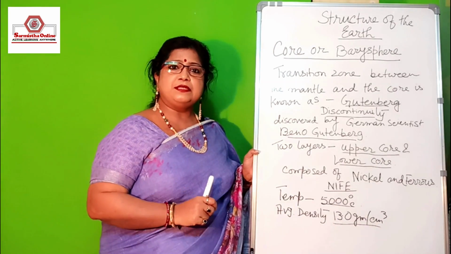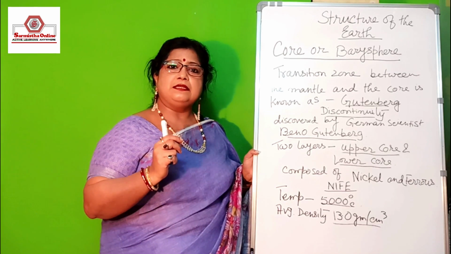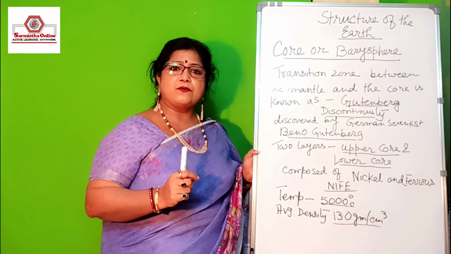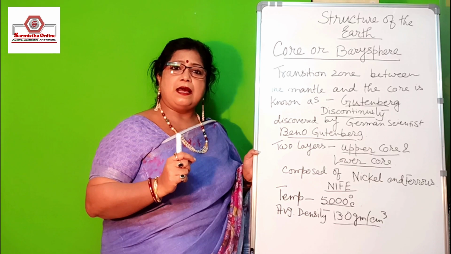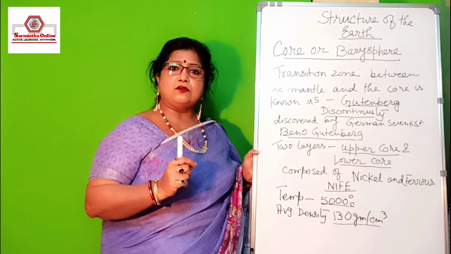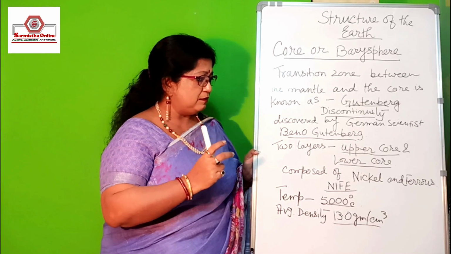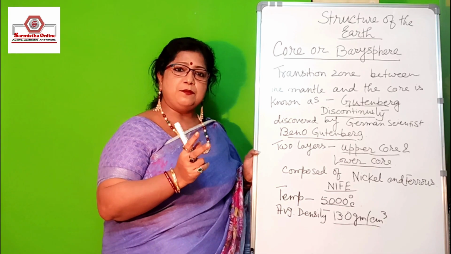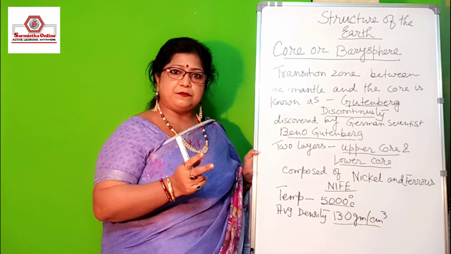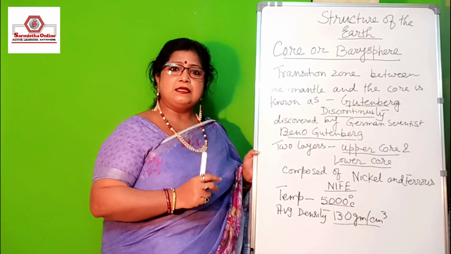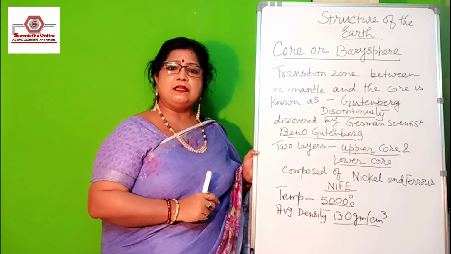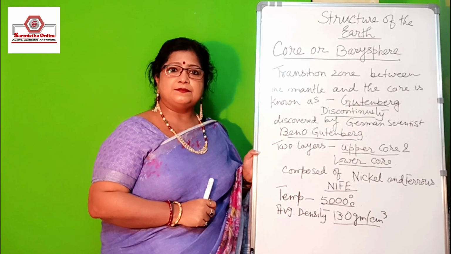The main elements present there are nickel and ferrous, that's why it has been named as Nife. This zone is also named Nife, and this layer has two names, core and the bathysphere. So now we will see the details of all these three layers in the slide.